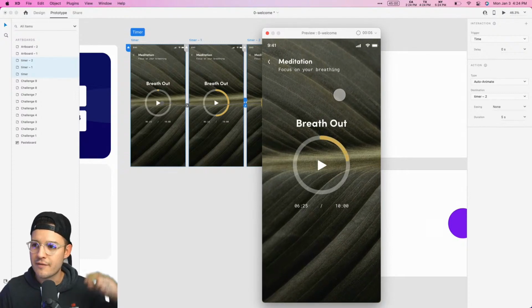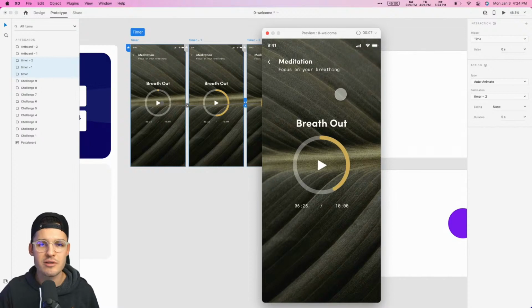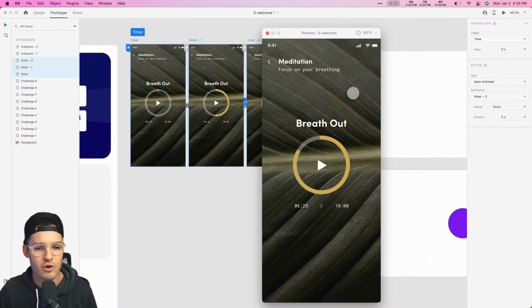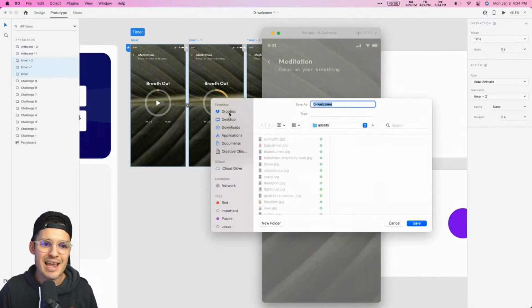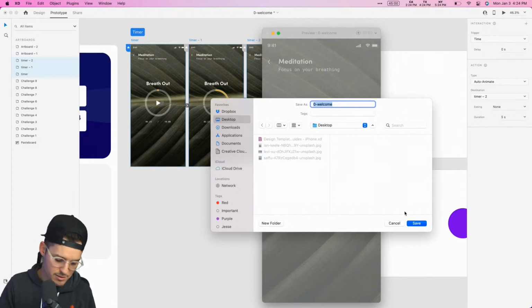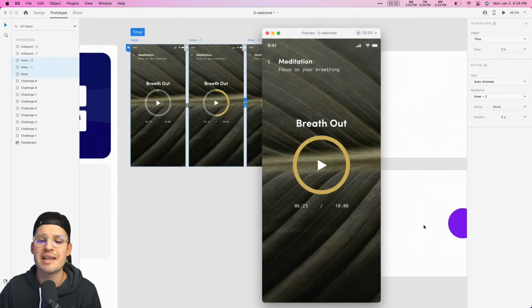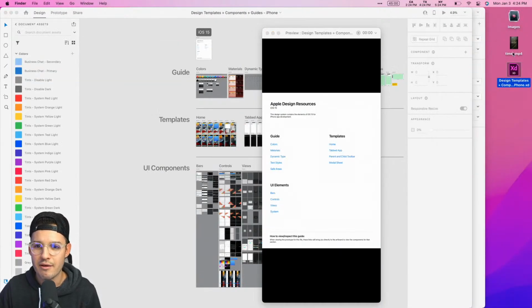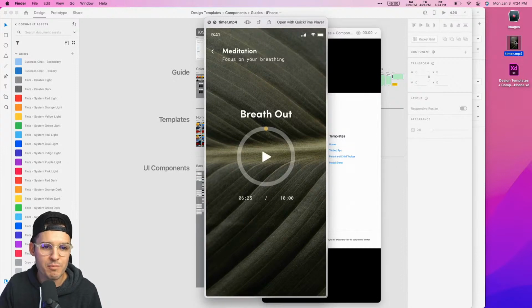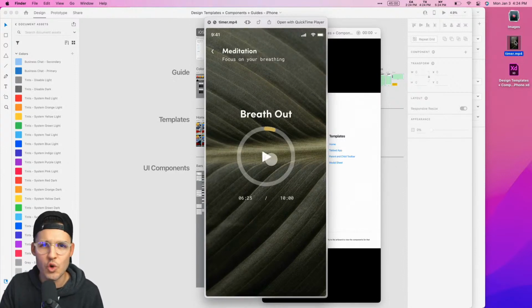See how we get our special representation of the tap points, or the finger moving around and touching elements on our design. Once we're done with this, stop, and it's going to save it locally. It's going to save it in an MP4 format. So you can see we have my timer MP4. It's a beautiful video, works gorgeous.